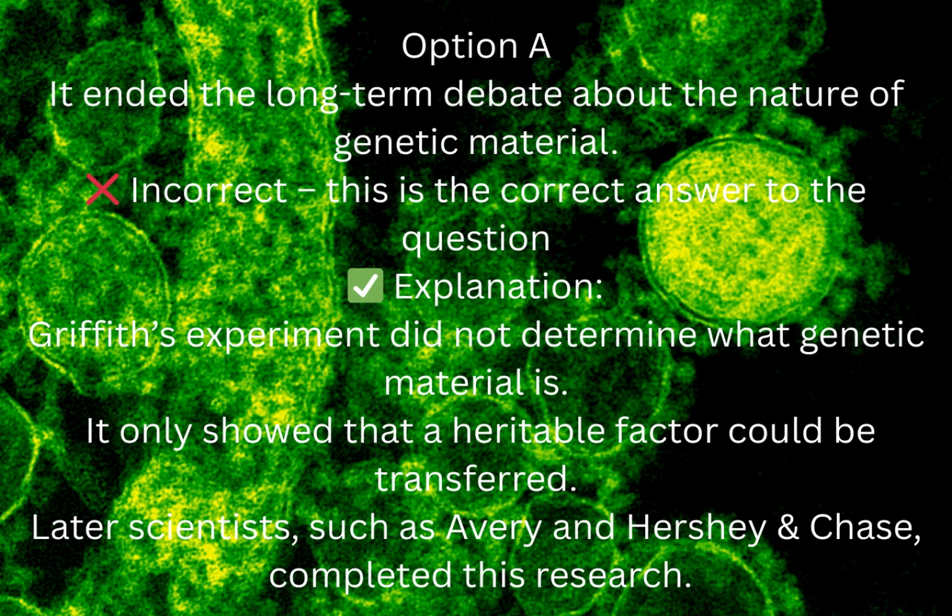Explanation: Griffith's experiment did not determine what genetic material is. It only showed that a heritable factor could be transferred. Later scientists, such as Avery and Hershey and Chase, completed this research.